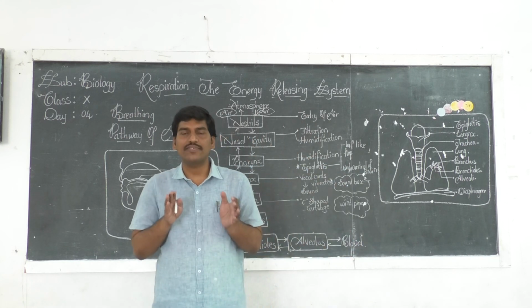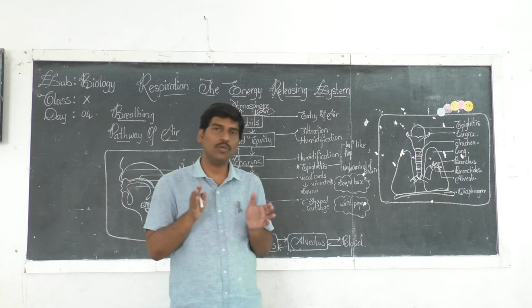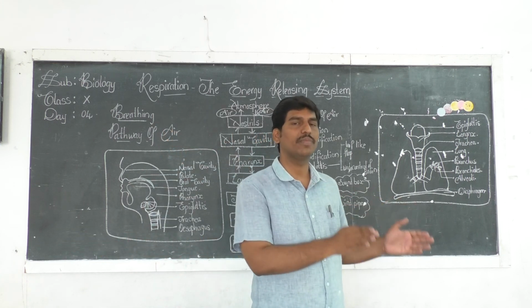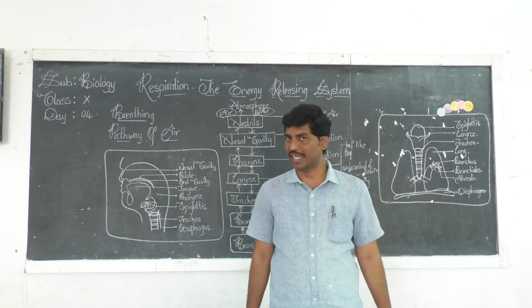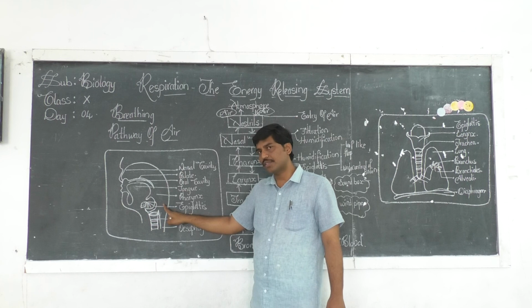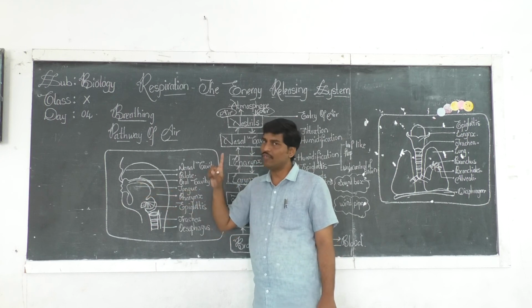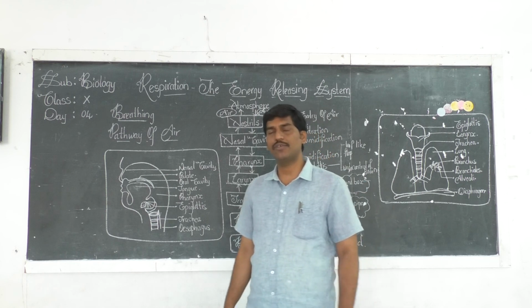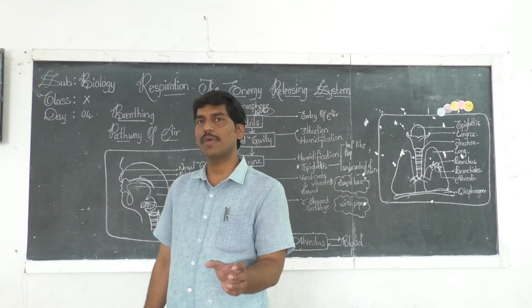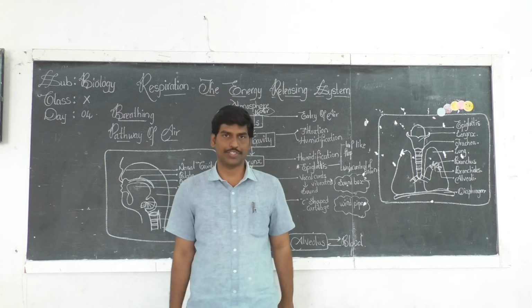As I have told you, the pharynx is a common pathway for both air as well as food.